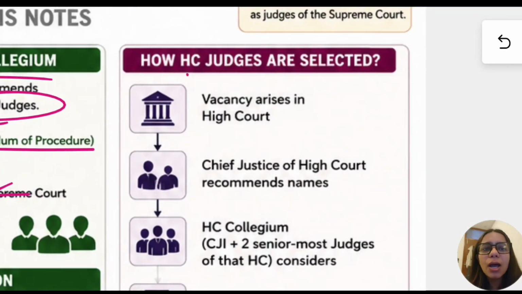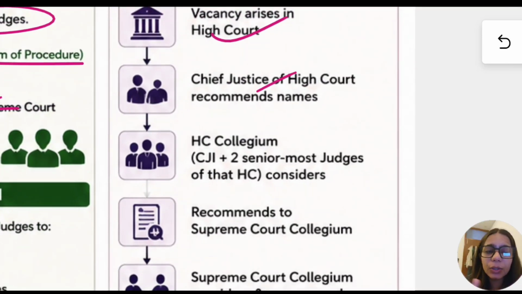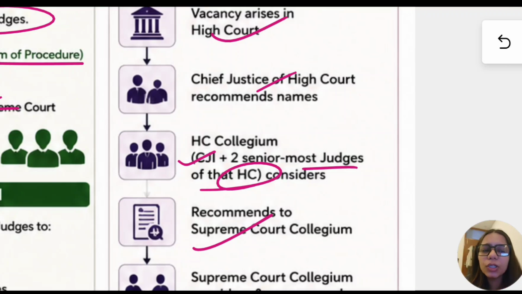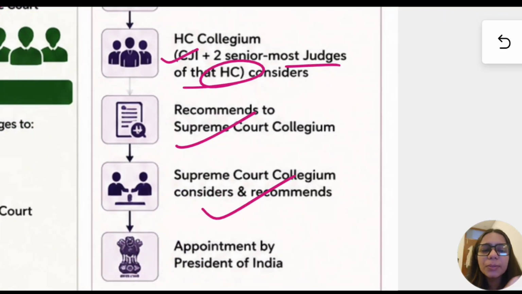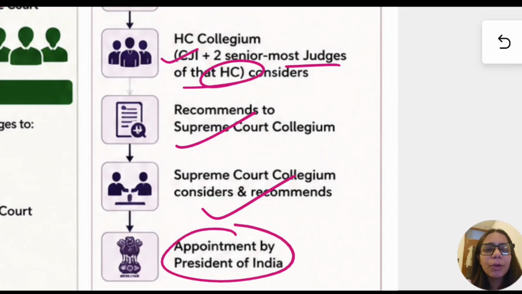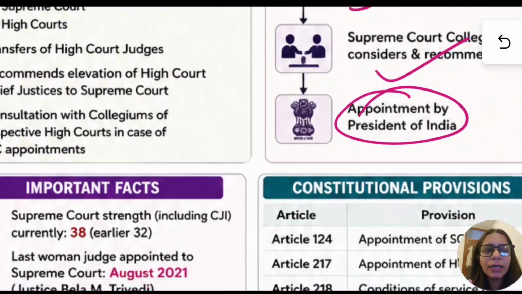Now let us see how High Court judges are selected. First there arises a vacancy, then the Chief Justice of the High Court recommends a name, then there is a collegium in the High Court itself. We have the Chief Justice and two senior most judges of that High Court. They consider the name, they give this to the Supreme Court Collegium, then the Supreme Court Collegium considers it. What number of judges do we have in the Supreme Court Collegium? CJI and four other judges. And then we have the appointment done by the President of India.